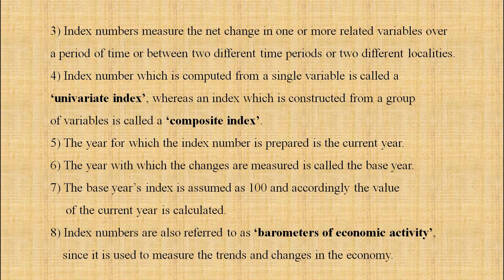Again, this is for multiple choice: univariate and composite index. The year for which the index number is prepared is the current year. The year with which the changes are measured is called the base year. The base year's index number is assumed as 100 and accordingly the value of the current year is calculated. Index numbers are also referred to as barometers of economic activities since they are used to measure the trends and changes in the economy.